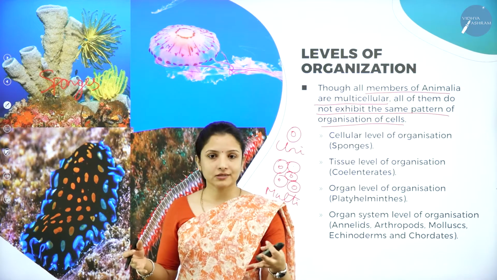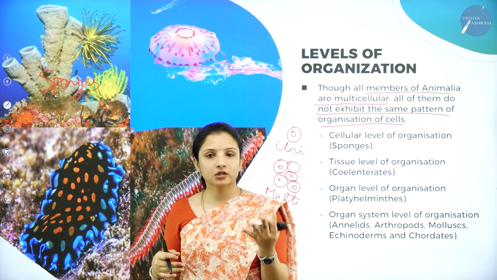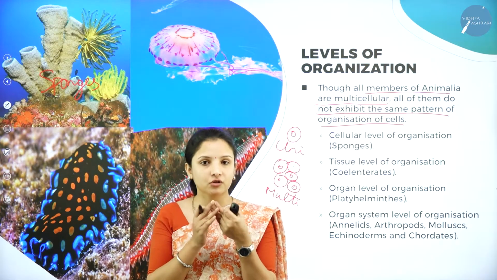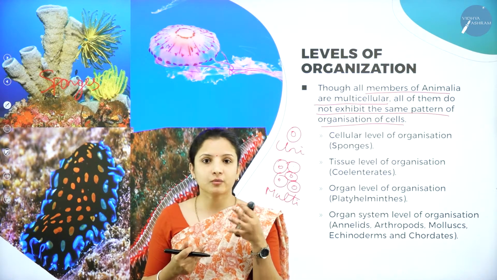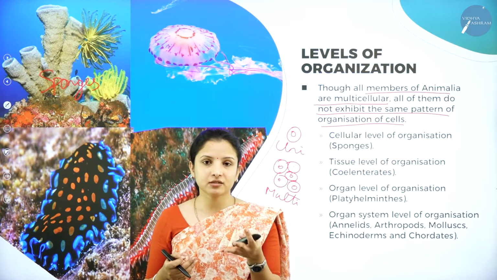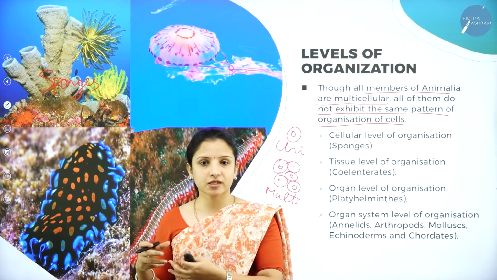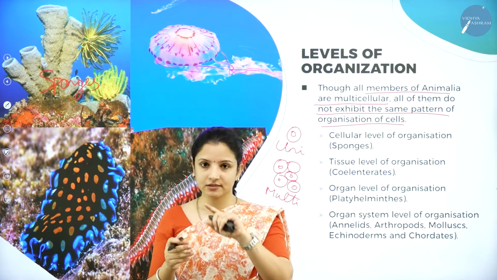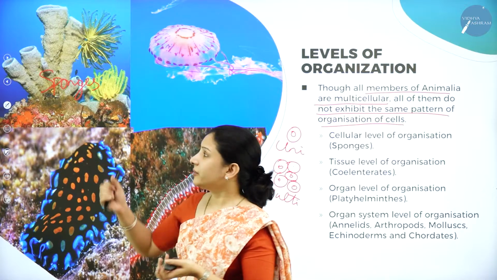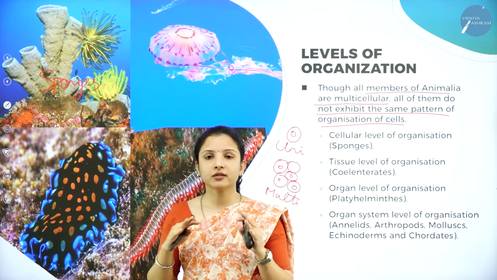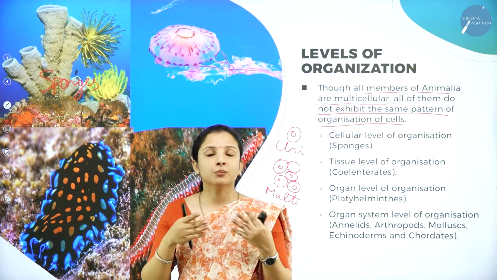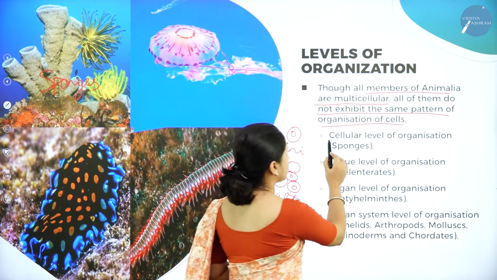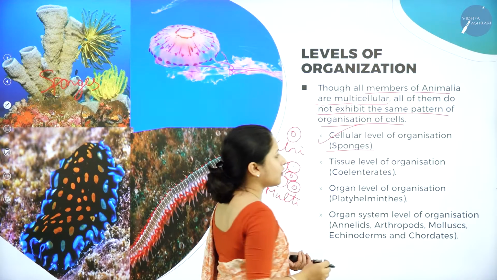Here, organ system. So you know about organs. So what are the organs? The organ system. So group of cells will form the tissue. The tissue forms the organ. Like you have the stomach. Stomach is the organ. You have the kidney. Kidney is the organ. So stomach, kidney, the excretory organs, the intestine, which is an organ, all that together will form the organ system, right, which is the digestive system. But all that is not there in the sponge. In the sponge, they are made up of more than one number of cells. So they are only cellular level of organization. So in sponge, we can see cellular level of organization.